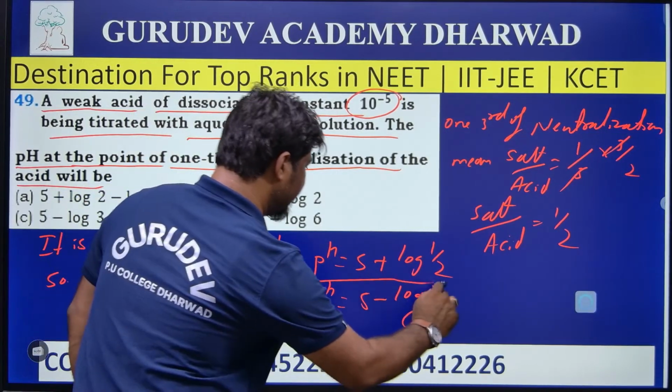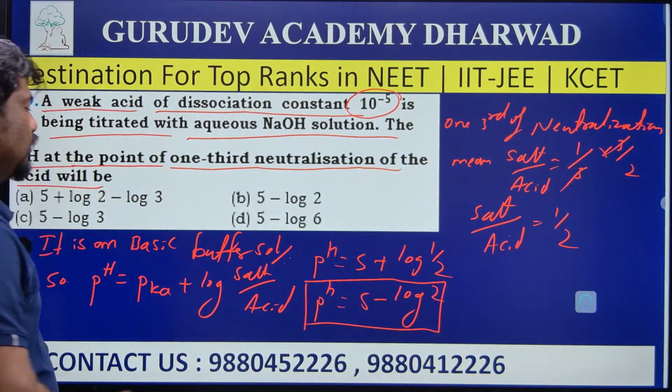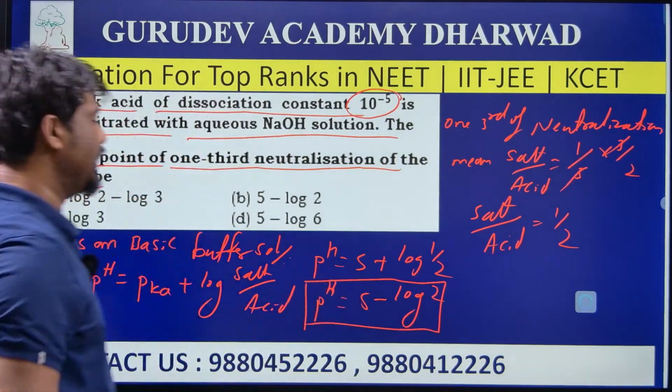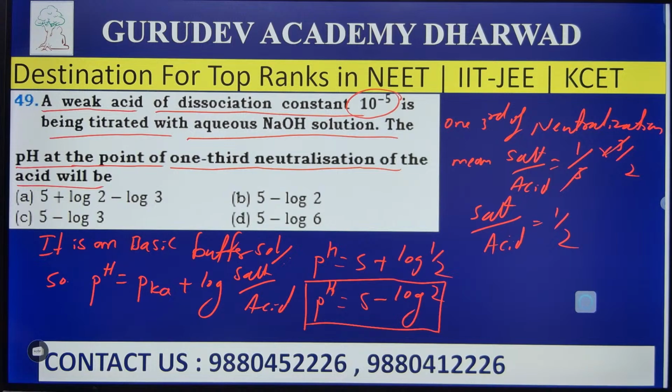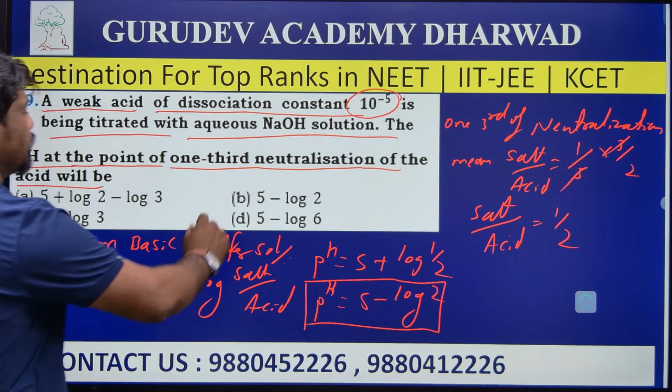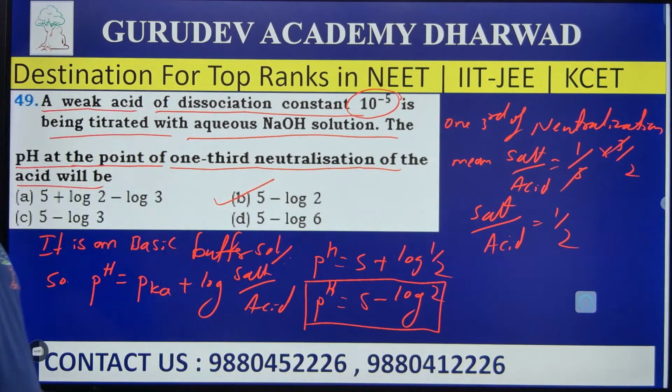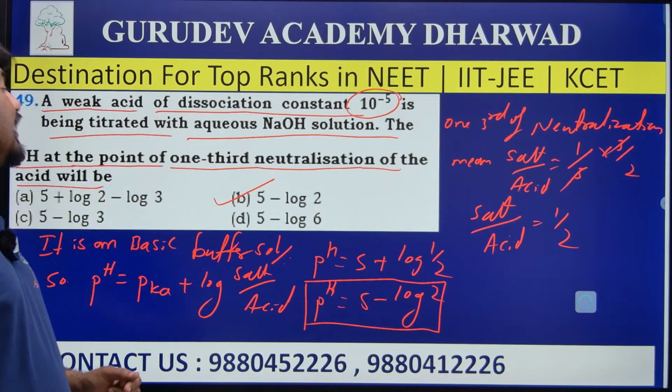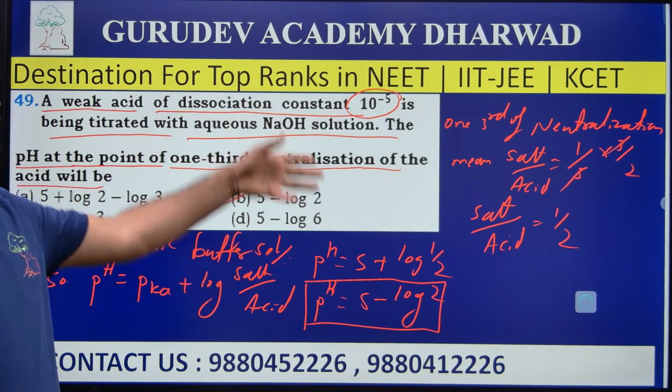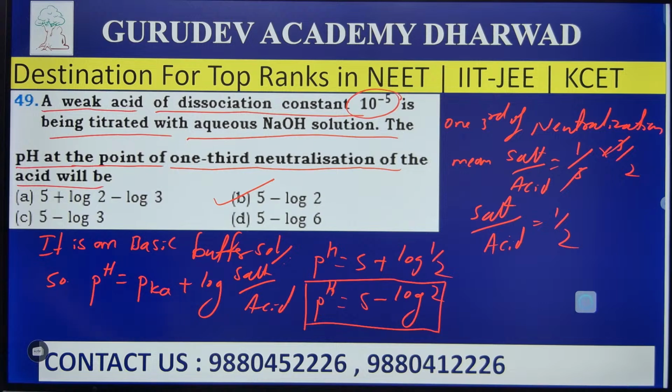So the answer is pH is equal to 5 minus log 2. Which is the right answer here? Yes, option B is the right answer for question 49. Like this, in a shortcut method we can solve the problems here. Fine, go to the next question.